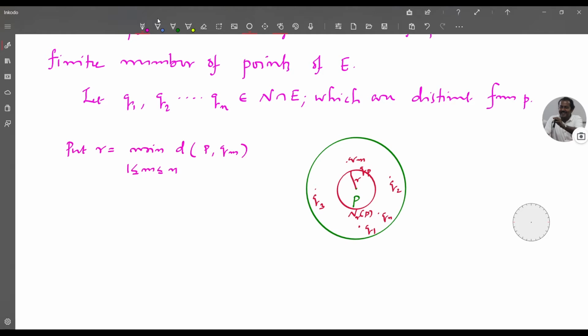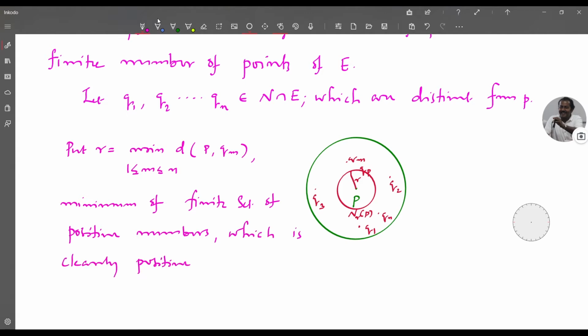This is the minimum of a finite set of positive numbers, which is clearly positive, so that R is greater than 0. You are taking the minimum of positive quantities, so that is positive.